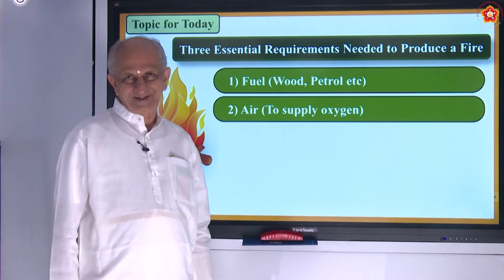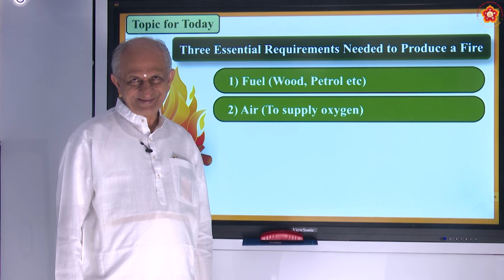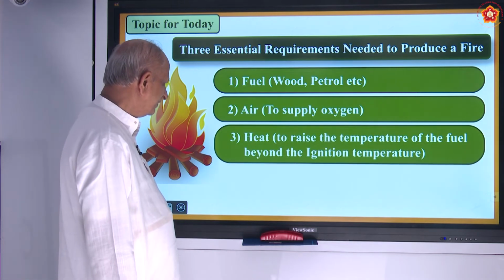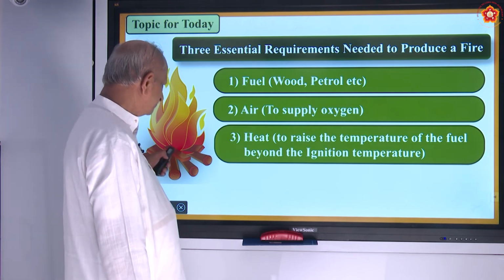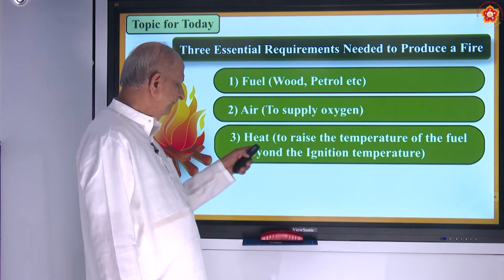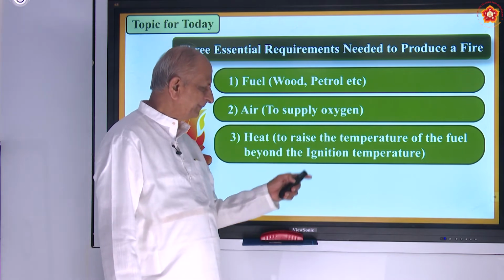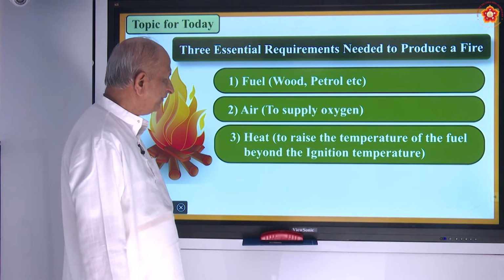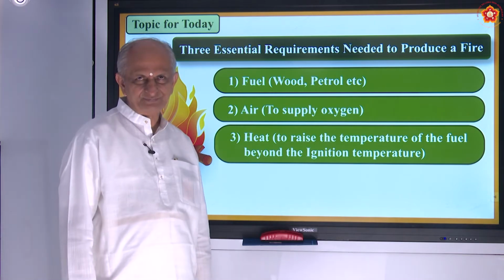So oxygen is compulsory, is it not? And then you have heat. Certain heat is needed to raise the temperature of the fuel beyond the ignition temperature. So these are three things required for producing fire.